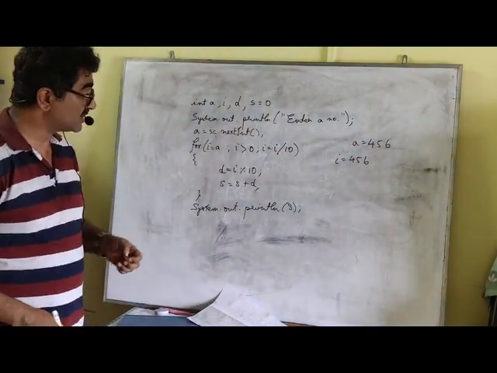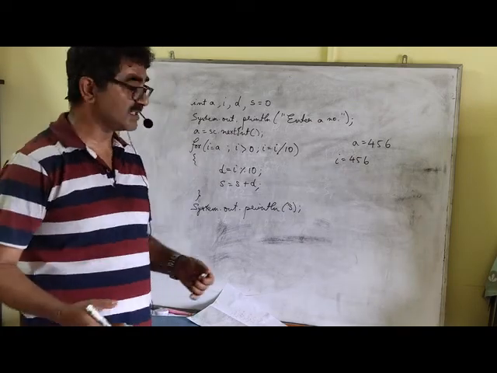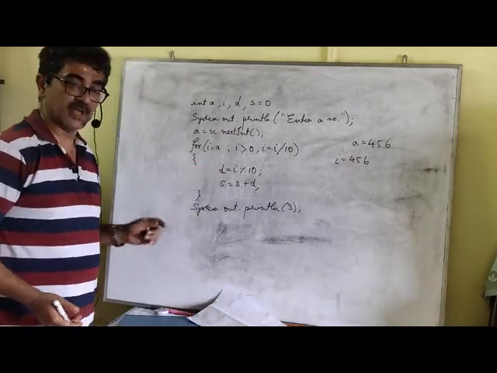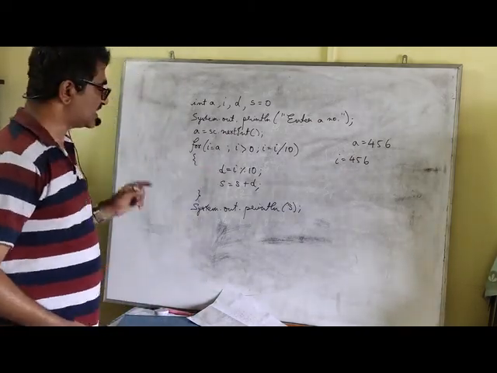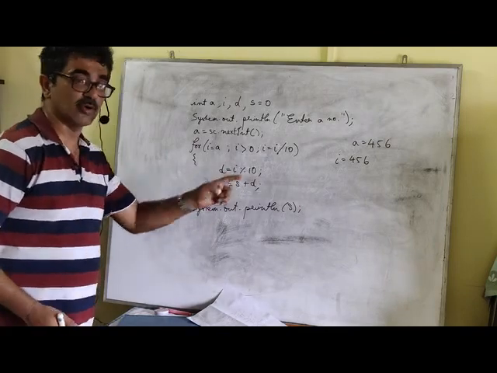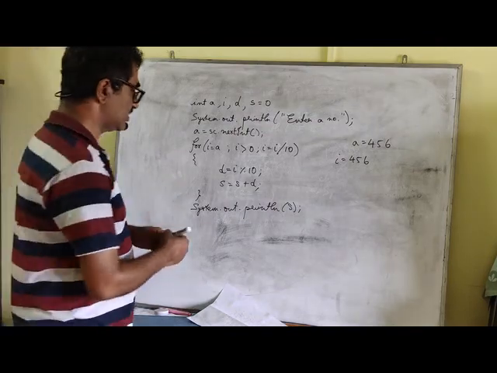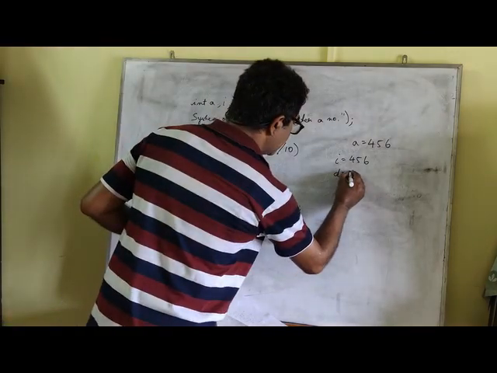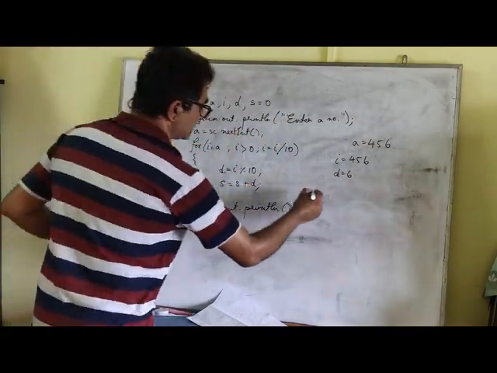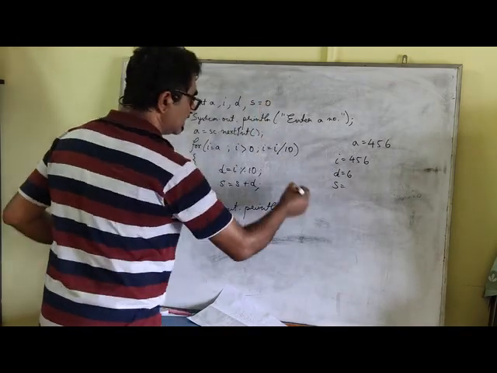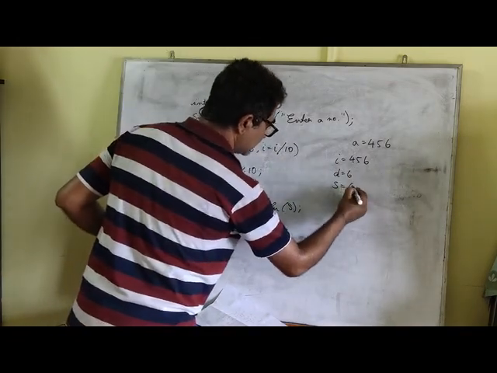Is the value of i greater than 0? Yes. i is 456. It's greater than 0. So it enters the loop. After entering the loop, what is the first statement it comes across? d equal to i modulus 10. And when you divide a number by 10, the remainder is always the last digit. So naturally, d will be 6. So s equal to s plus d. s was initially 0, 0 plus d, 0 plus 6 is how much?